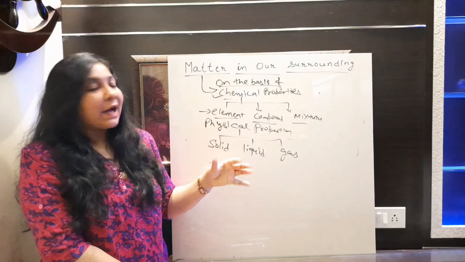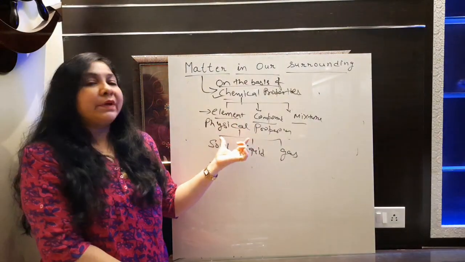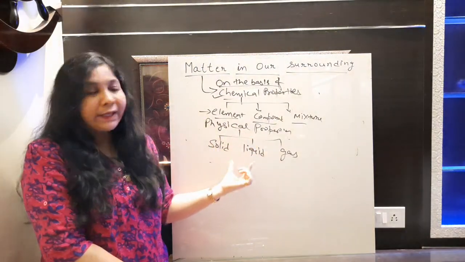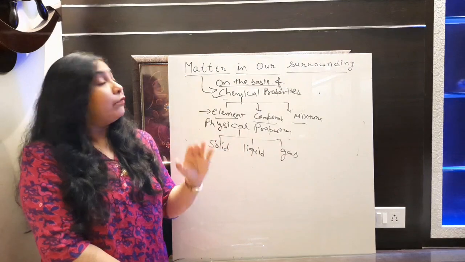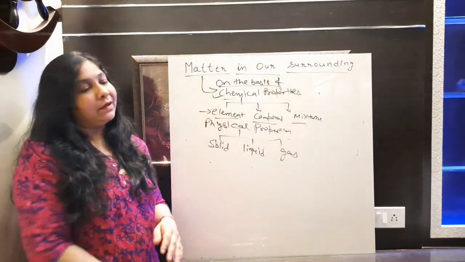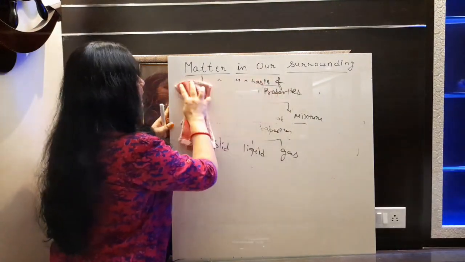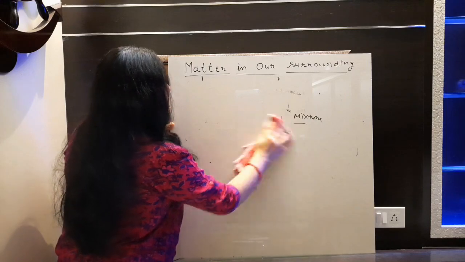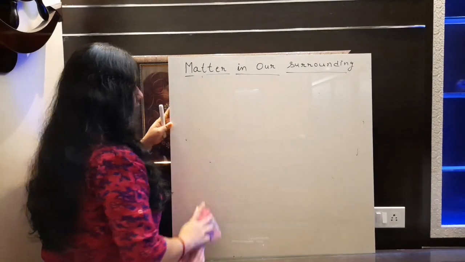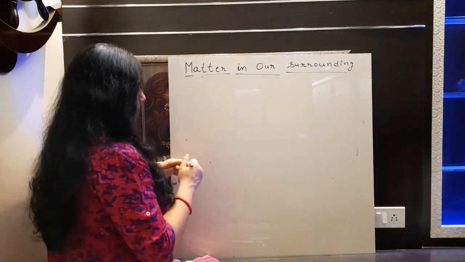Now in this particular chapter, we are going to discuss physical properties. So on the basis of physical properties, we can categorize our matter in three groups: solid, liquid, and gas. Now we will discuss the properties of solid, liquid, and gas. Let's wrap this part, because we will discuss it later in the second chapter of chemistry, that is Matter Around Us Pure. Now in this chapter we are going to discuss physical properties only. So let's talk about that.